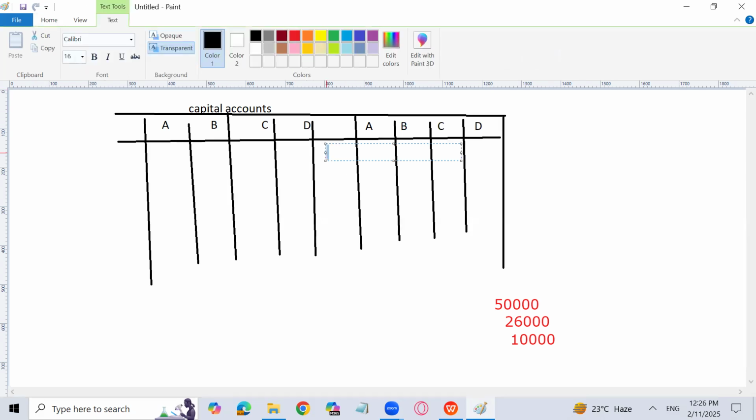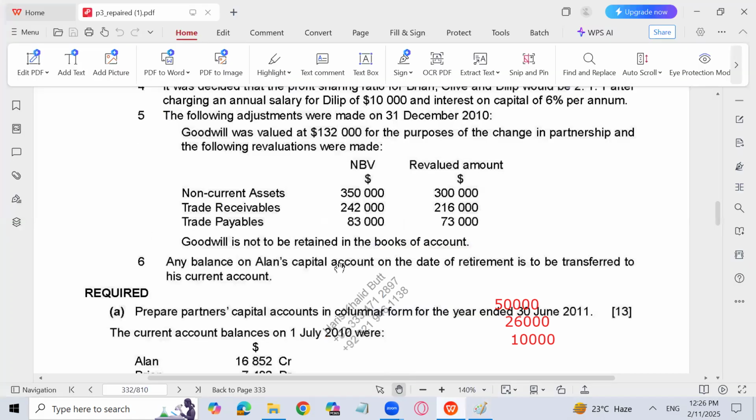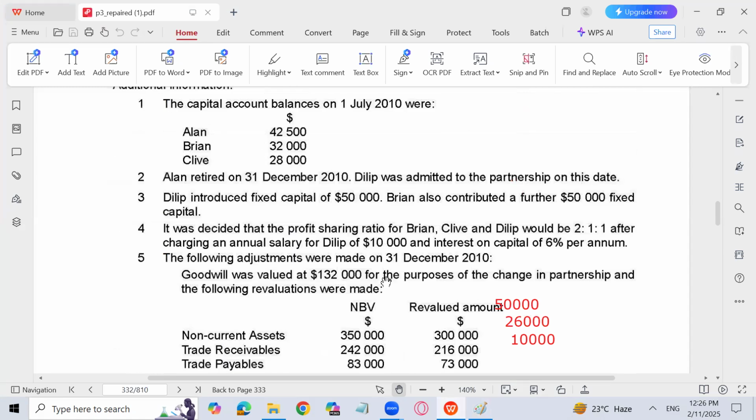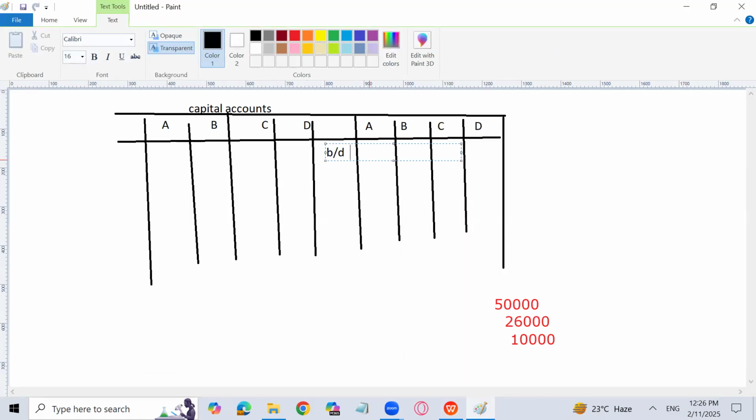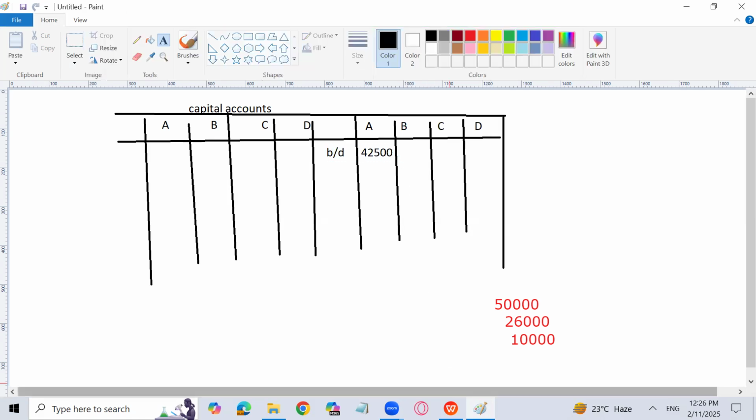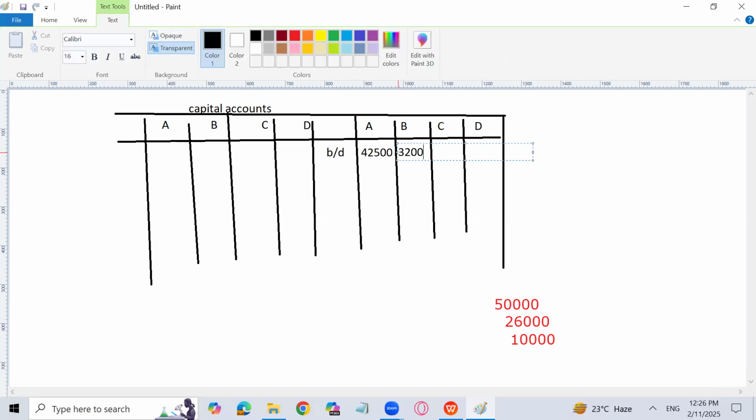So first of all, I need to write the brought down balances. I will write the brought down balance on the credit side, because capital balance is always credit. We have an exact idea that capitals and current account balances have a credit balance. So let's see. 42,500, 32,000, and 28,000. So I will write here 42,500, 28,000, 32,000, and 28,000.